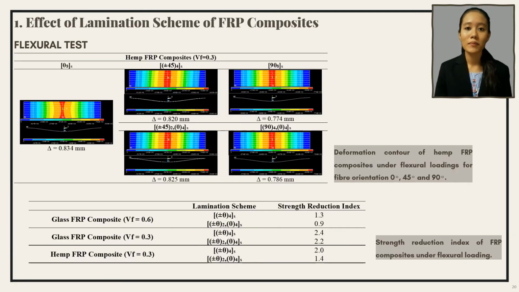According to the maximum deformation contours, the type of deformation was bending in the direction of the loading. Based on the strength reduction index table, glass FRP composites with volume fraction of 0.3 had the highest strength reduction index, followed by Hemp FRP composite and glass FRP composite with volume fraction of 0.6. Meanwhile, lamination scheme without supporting ply angle 0 degree had higher strength reduction index.